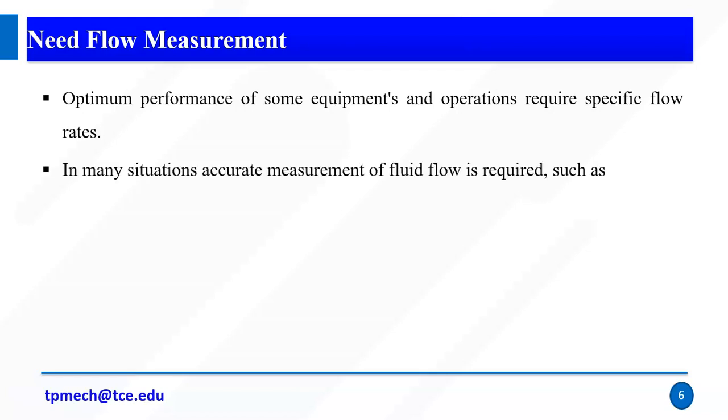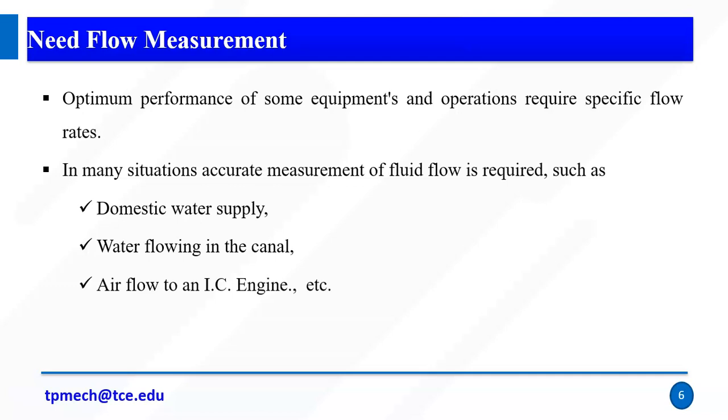The second one is that in any situation, accurate measurement of fluid flow is required. For example, domestic water supply. Nowadays we don't have it everywhere, but in Karnataka itself they have a measurement device, and every electricity bill and water bill goes out. So we need to measure how much water we spend. Other examples are domestic water supply, water flowing in the canal, and airflow to IC engines. For the water flow in the canal, we need to know how many liters per second, so we need to measure the flow rate.